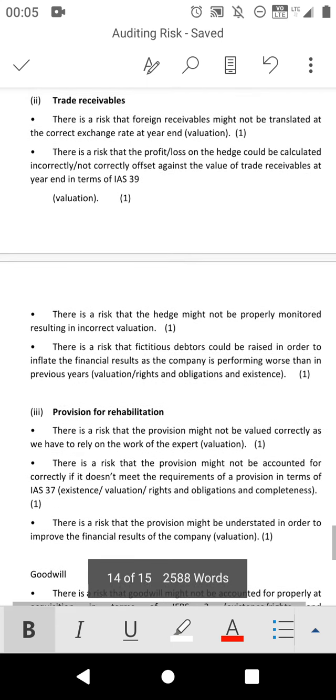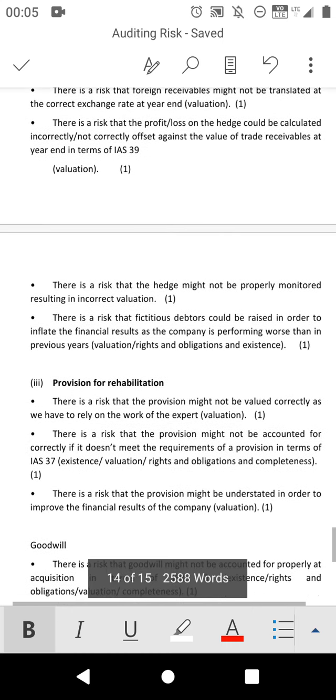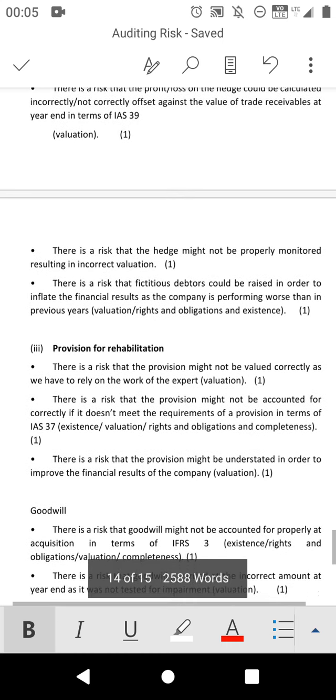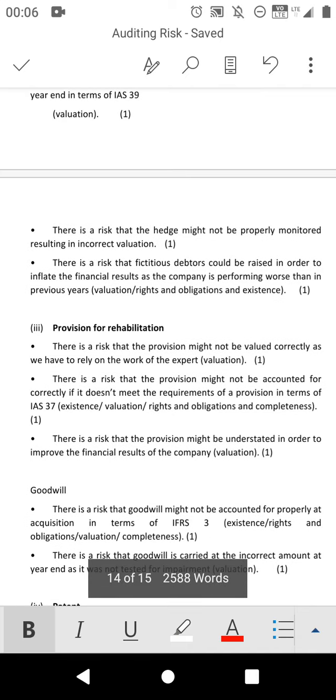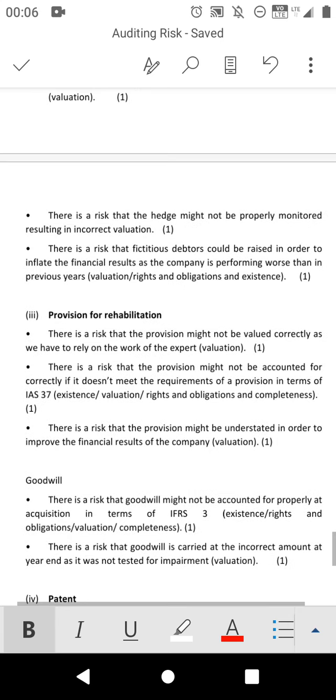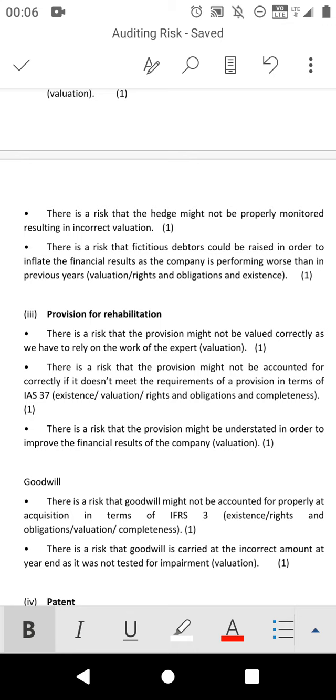But what I was trying to emphasize in this question is that please make sure that you start with the accounting point. Why? Because there's no need for you to go to the scenario. Once you see that there is a provision for anything, as long as it's a provision, just say that there is a risk that this company won't comply with what? With IAS 37. Then from there, go to the scenario and try to pick something. There is a risk that the provision might not be valued correctly, as we have to rely on the expert, which is valuation.